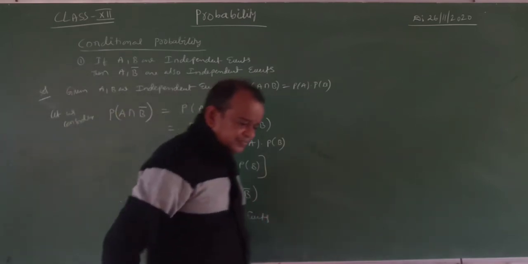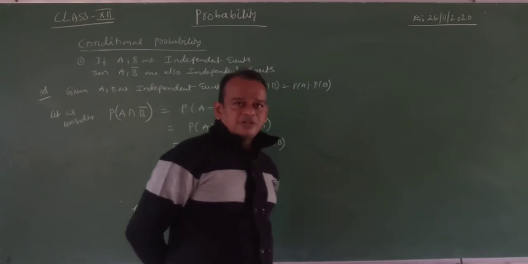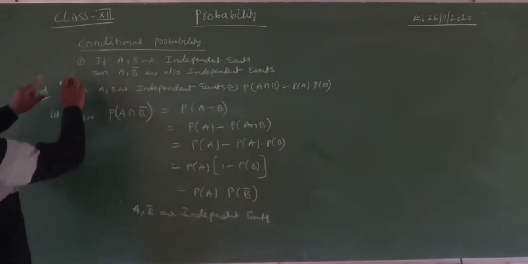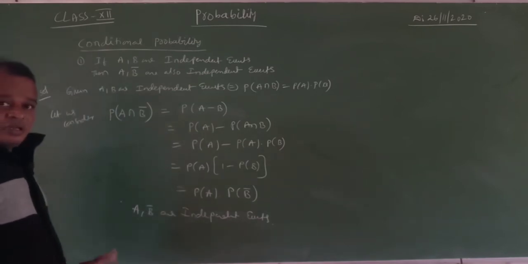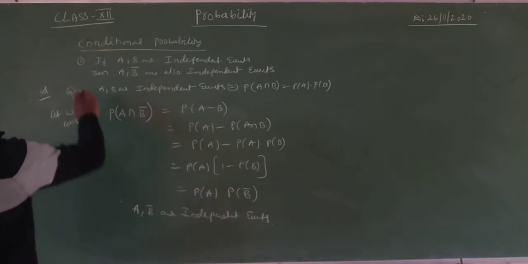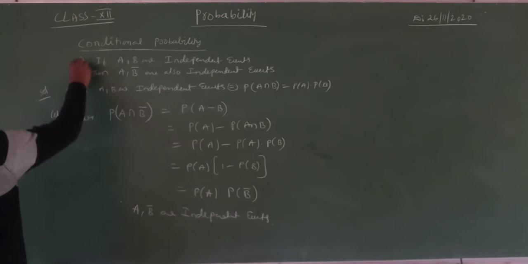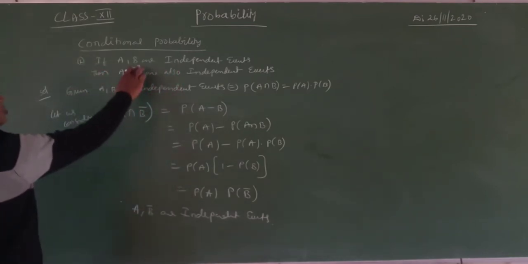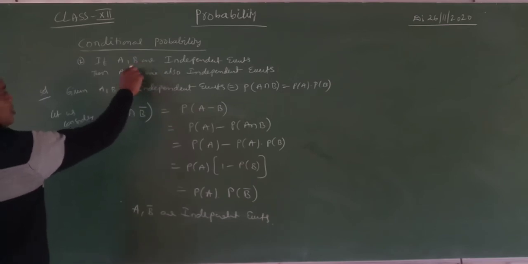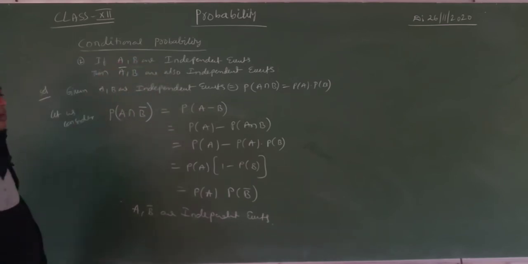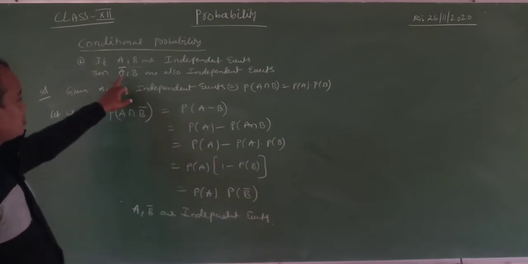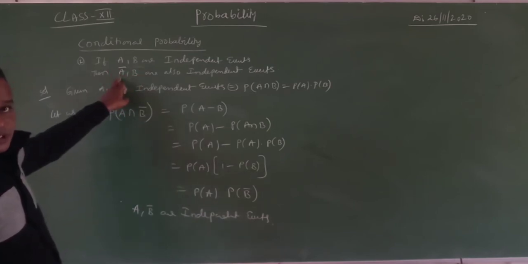I hope that you understood. Next question, in the same way, observe that, my dear students. Now the second question is going on, and it simply changes. If A comma B are independent events, you have to show that A bar comma B are also independent events. This is the before question, A comma B bar. Now A bar comma B.